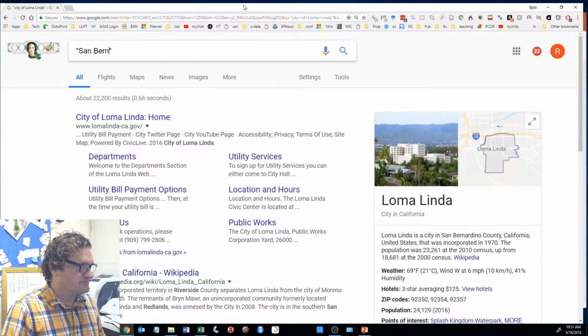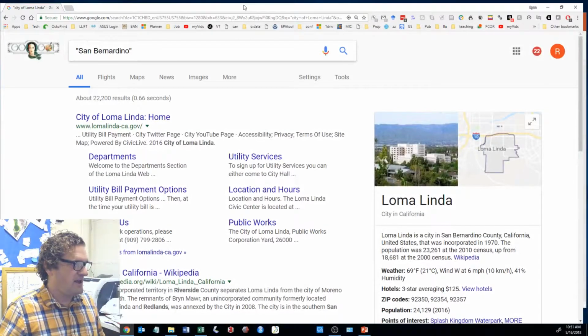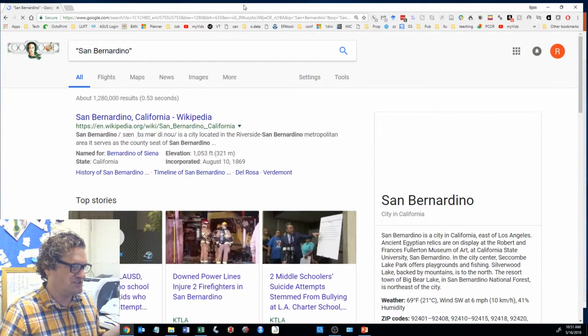So when you put quotations around it, you'll still probably get the same thing that we just see because Loma Linda itself as a word is part of Loma Linda University and part of Loma Linda City, or City of Loma Linda. So if you put City of Loma Linda, then you get only the City of Loma Linda. So what we're going to do is put San Bernardino in quotes here. And that restricts our Google search results to just San Bernardino.